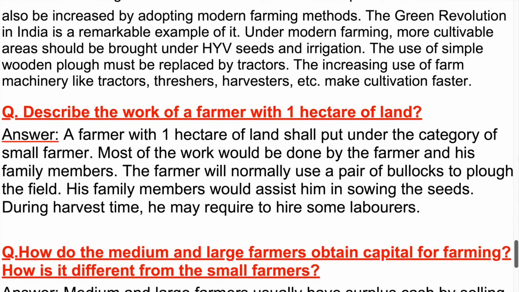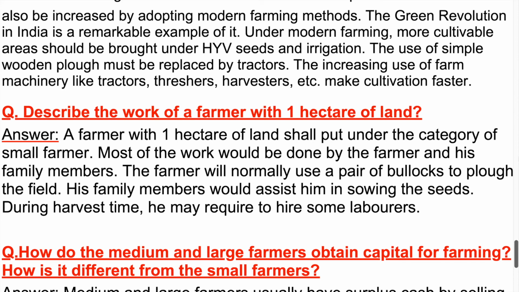Describe the work of a farmer with 1 hectare of land. Answer. A farmer with 1 hectare of land shall be put under the category of small farmer. Most of the work would be done by the farmer and his family members. The farmer will normally use a pair of bullocks to plow the field. His family members would assist him in sowing the seeds. During harvest time, he may need to hire some laborers.